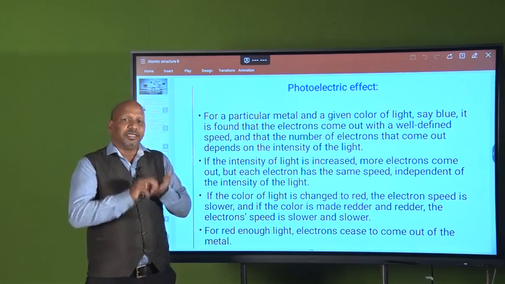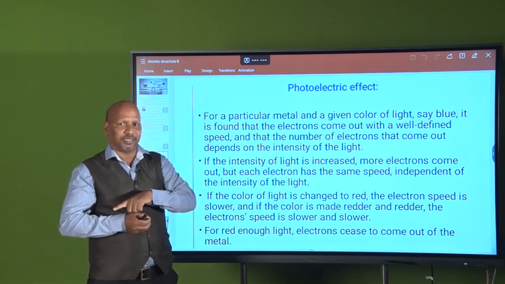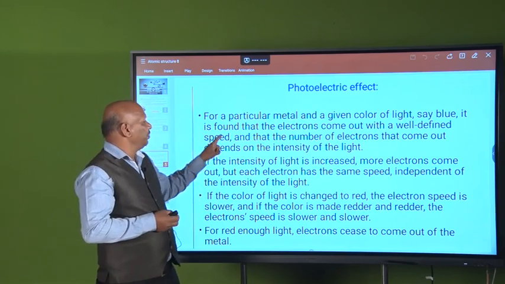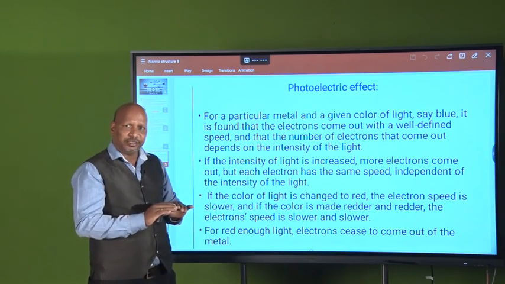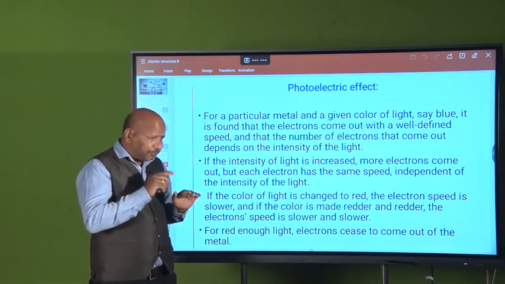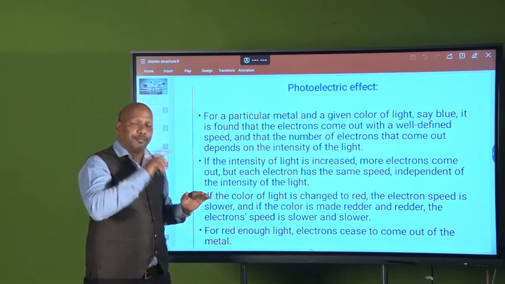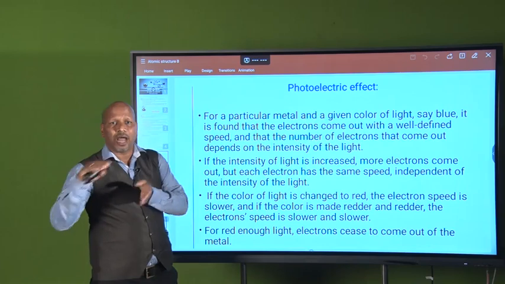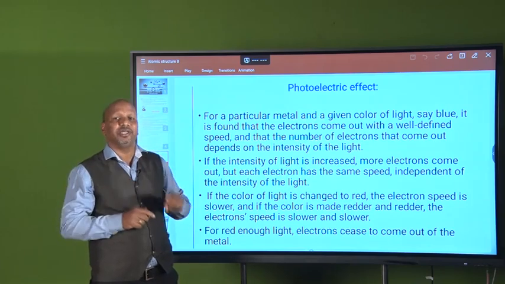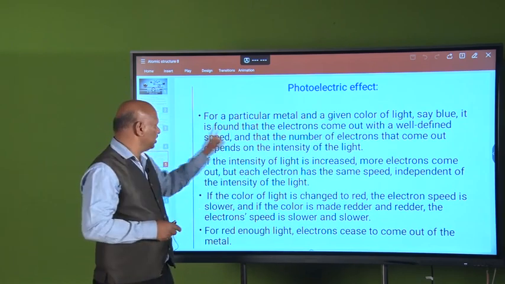If you increase the intensity, you will get a higher current. But if you take the higher energy or higher frequency of radiation, it will increase the speed of that electron. So these are the observations.